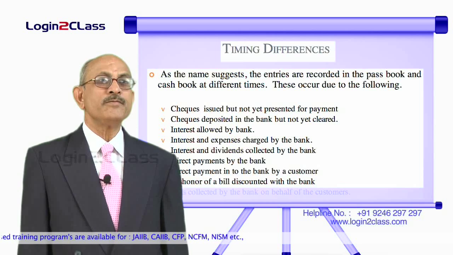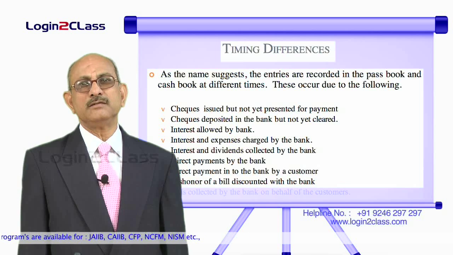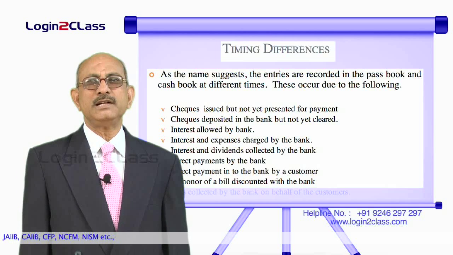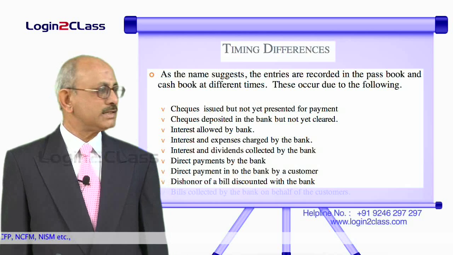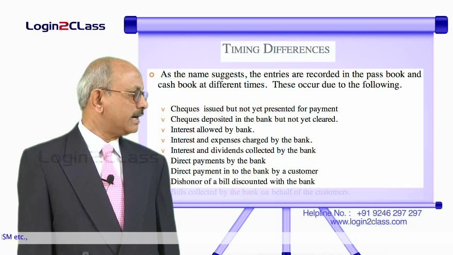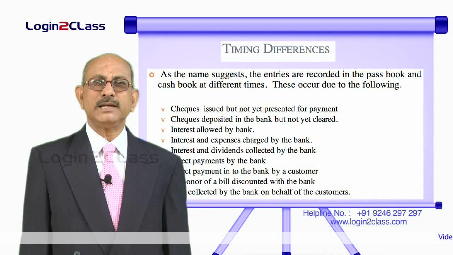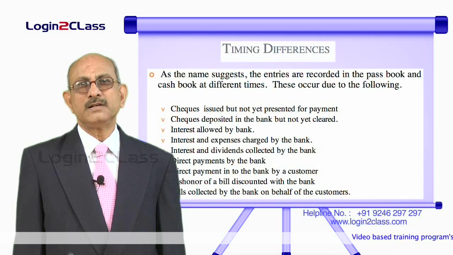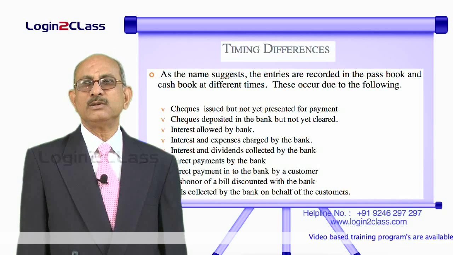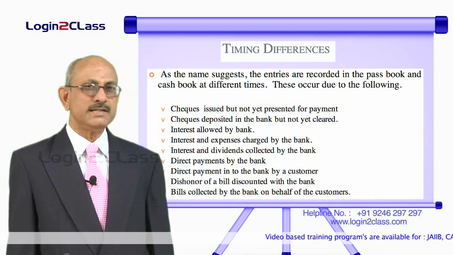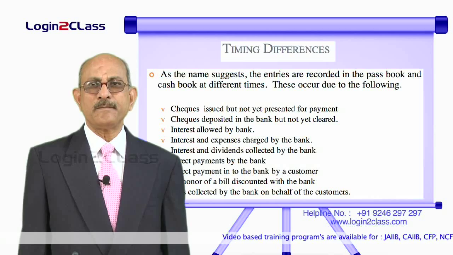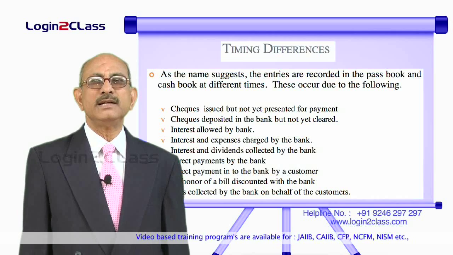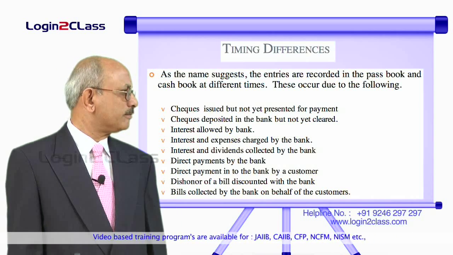Similarly, dishonor of bills discounted by the bank. Whenever there is a dishonor of the bill, the bank will debit the customer's account and thereafter intimate the customer. On receipt of that intimation, the customer will take it into his cash book. And similarly, in the case of bills collected by the bank, the credit entry in the customer's account will be first done by the bank, and thereafter it will be taken into the cash book by the entity. Because of all these reasons, there could be timing differences between the date on which the entry is put through in the bank and the date on which the entry is put through in the cash book.